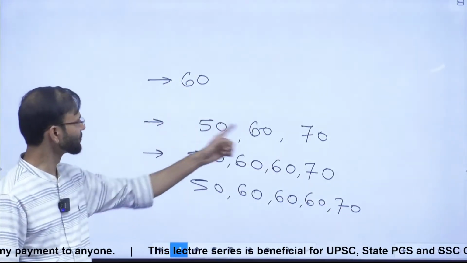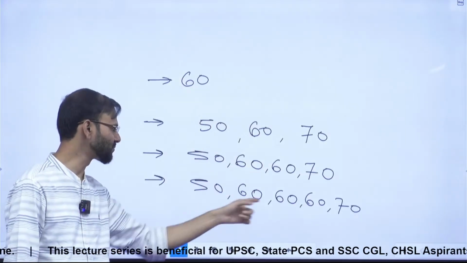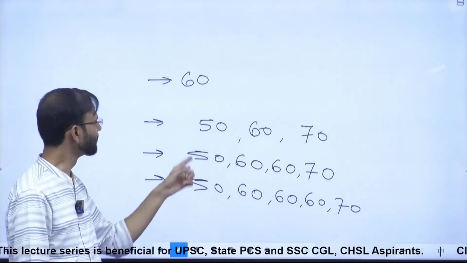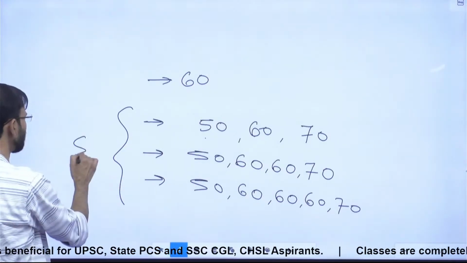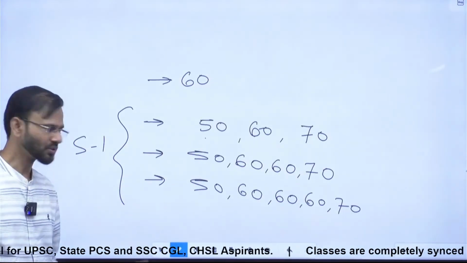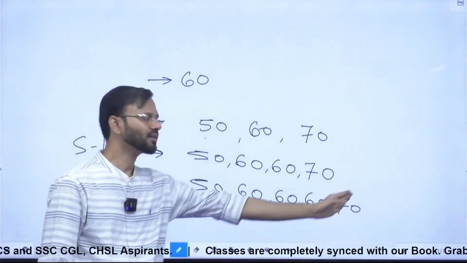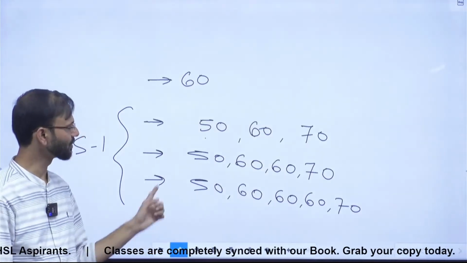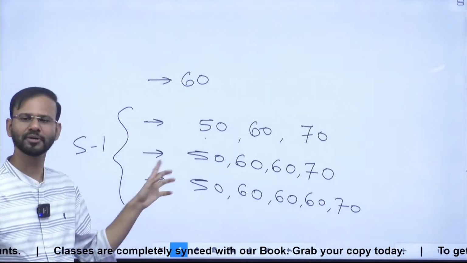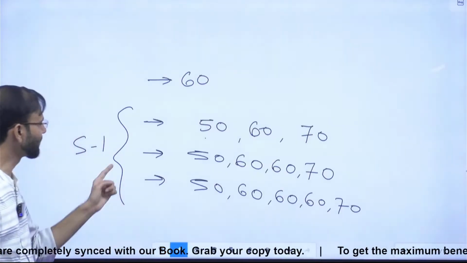So if there are 3 students, still the average is 60. If there are 4 students, still the average is 60. If there are 5 students, still the average is 60, with minimum 50 and maximum 70. I'm talking based on statement number 1. So the number of students can be 3, 4, 5, or I can extend this to any number, right? So I'm not able to decide the number of students by this first statement alone. So the question can't be answered by using the first statement alone.